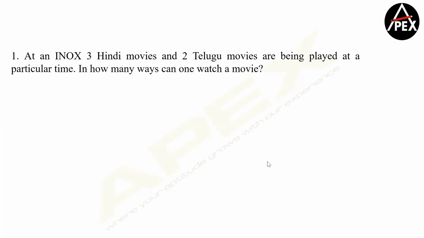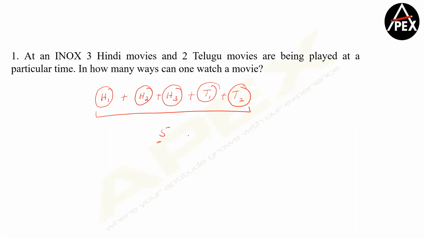A very simple question. At an Inox, you have 3 Hindi movies and 2 Telugu movies going on at a particular time. In how many ways can you watch one movie? It's very simple. Either I watch Hindi movie 1, or Hindi movie 2, or Hindi movie 3, or Telugu movie 1, or Telugu movie 2. So in a way, I have 5 different options to choose from, and therefore my answer becomes 5 ways. Clear?